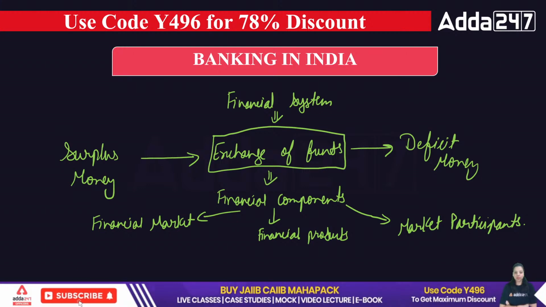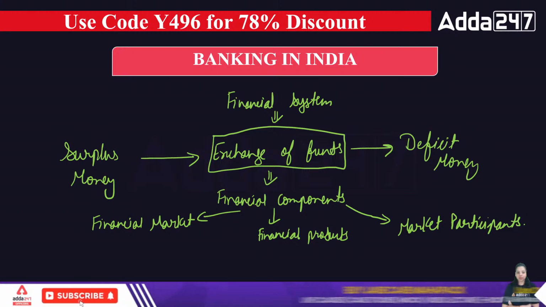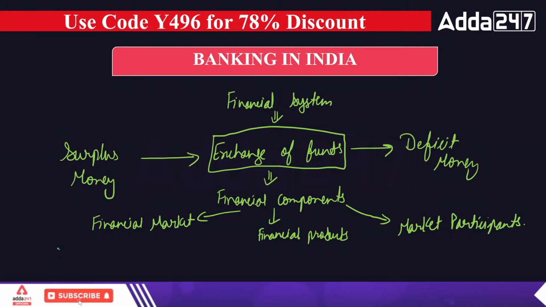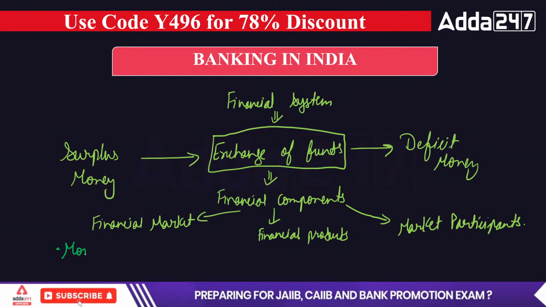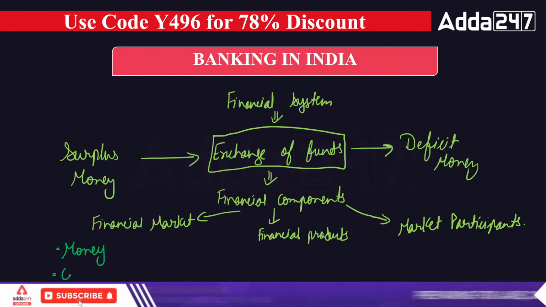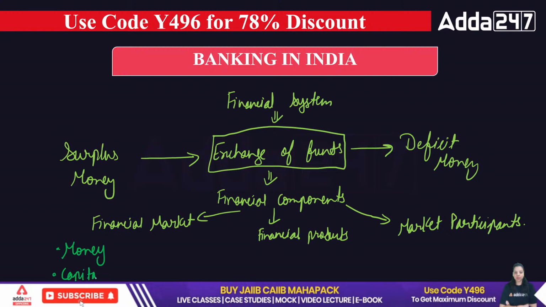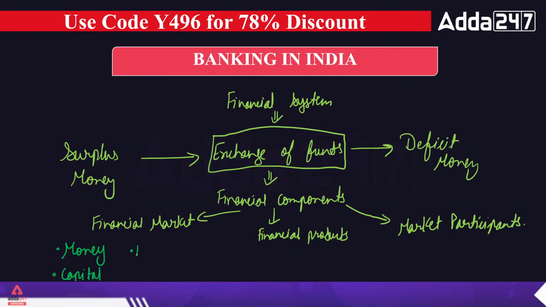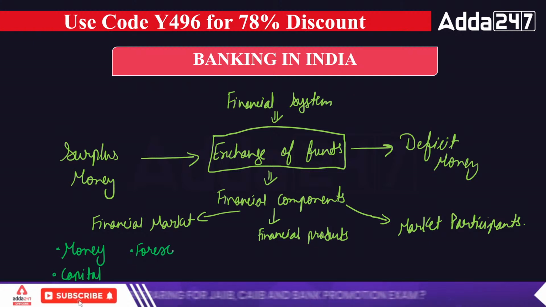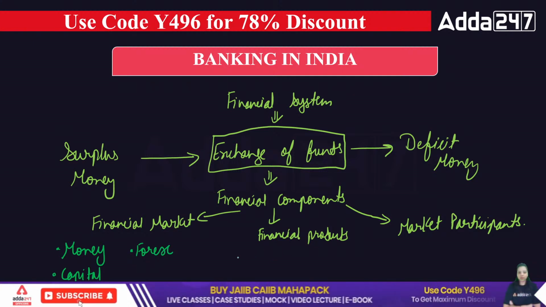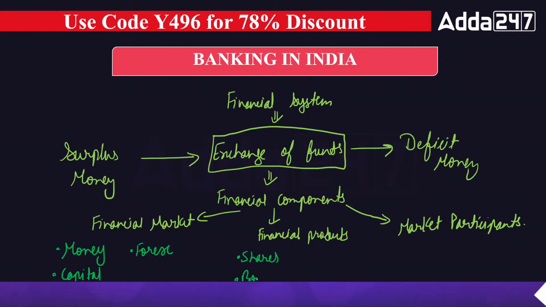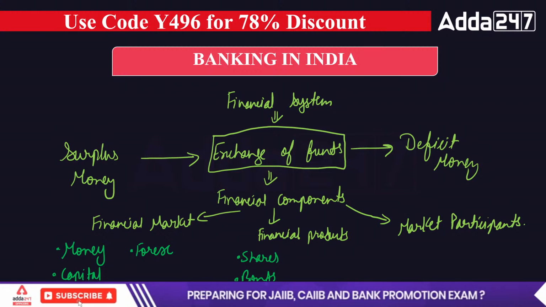Let's say, for example, if we talk about the types of financial market, we have the money market, we have the capital market, and apart from that, we have the forex market. These are the markets where we can participate and fulfill our money needs. Second, financial products can be your shares, your bonds, your debentures.